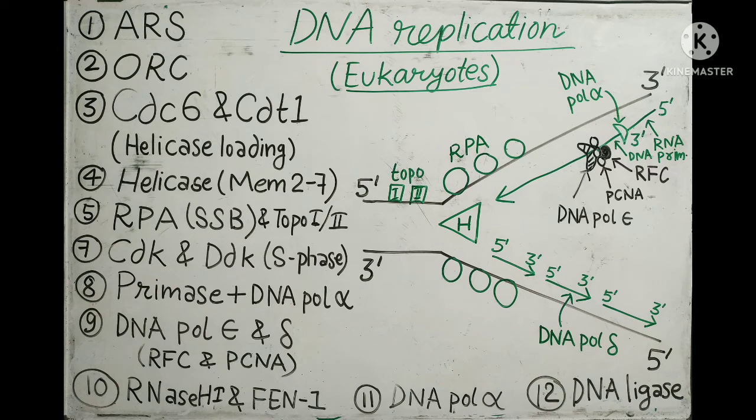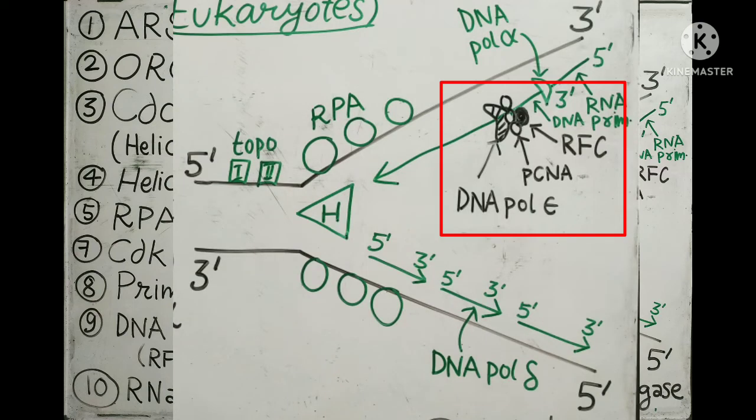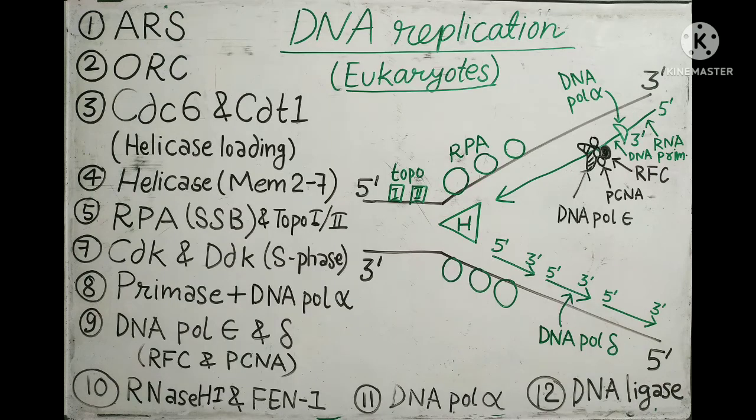For the DNA pol epsilon to be loaded there, it requires two things, PCNA and RFC. RFC stands for replication factor C. It is a clamp loader which loads the PCNA, proliferating cell nuclear antigen.